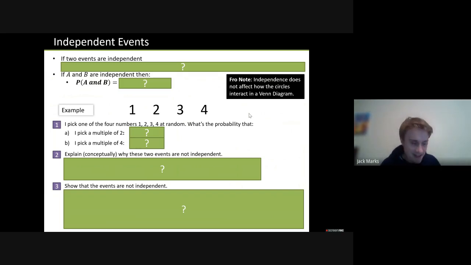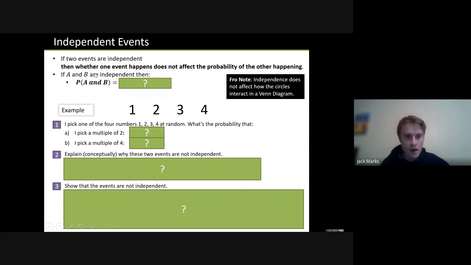Well, what are independent events? Independent events are quite separate to this. Independent events are events where one thing does not affect the probability of the other. Okay? And just to note one more time, it does not affect how the circles look on the Venn diagram. That's really, really important. If you need to pause the video and go back and look at mutually exclusive events and then rewatch this part on independent events, you need to do it. They are separate things. Okay?